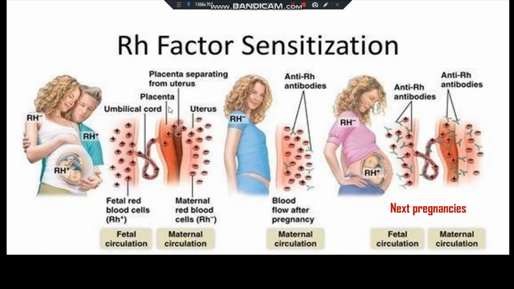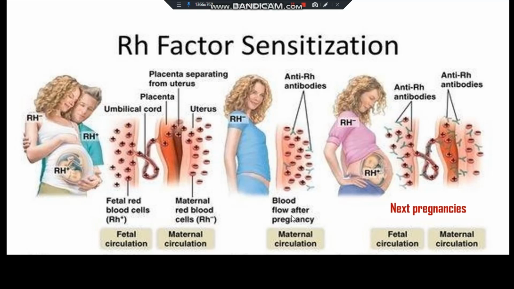So in the first pregnancy, during pregnancy, or more commonly at childbirth, a small amount of fetal blood, that is the Rh positive blood, enters the mother's circulation.